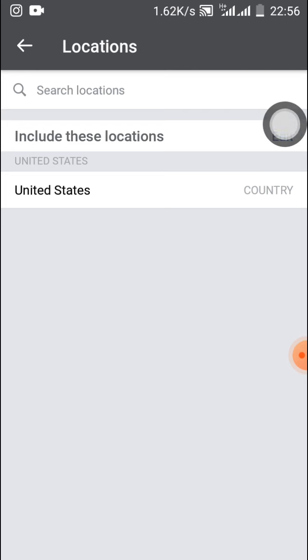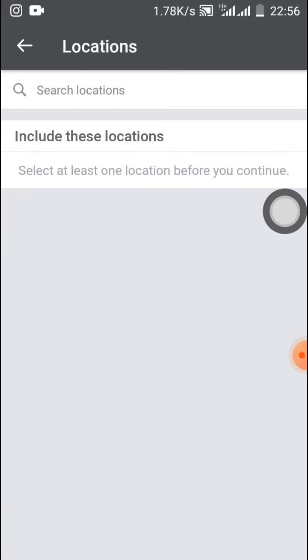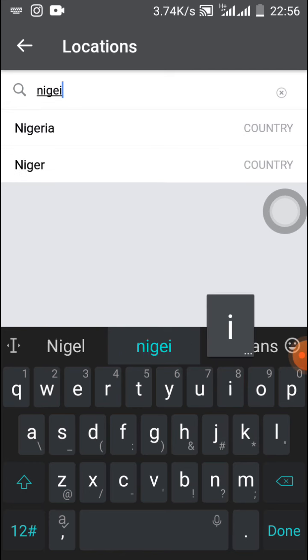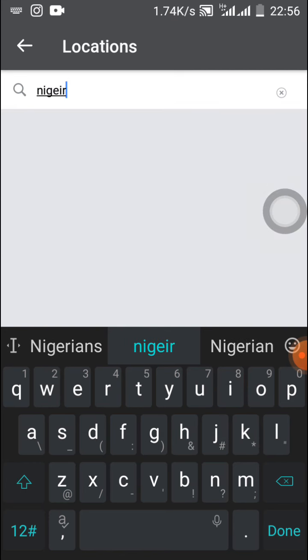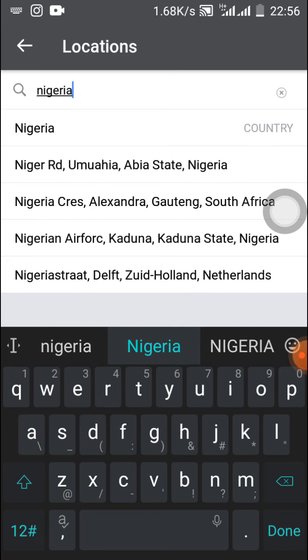So you just click on edit, and you tick this, and you click on the dustbin, the trash icon, and that's all, it's gone. Then we select Nigeria. So this is Nigeria. Now, mind you, if you select Nigeria, you won't come again and start selecting Abia, Aba, or something, because you've selected a whole country now. That's if you want to do a nationwide delivery.